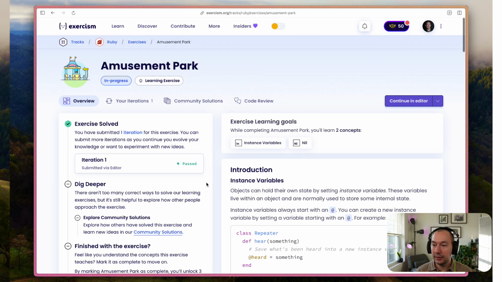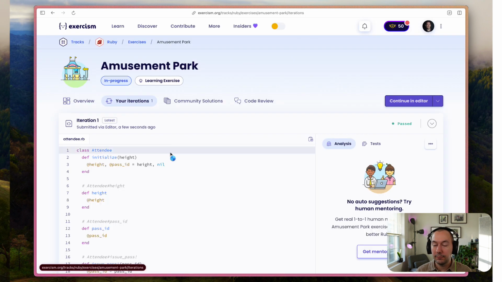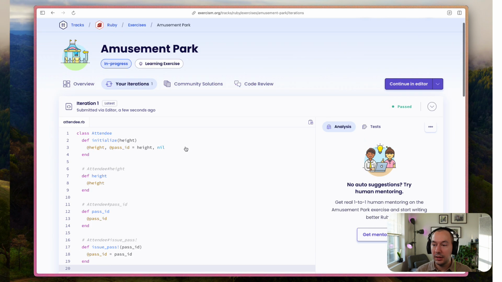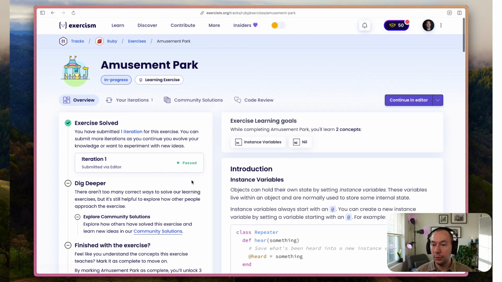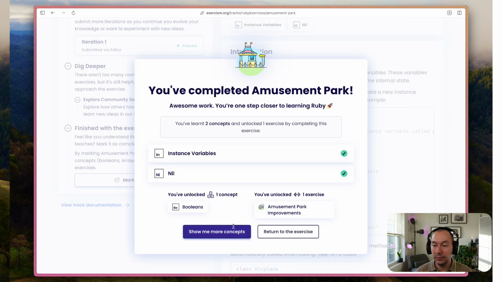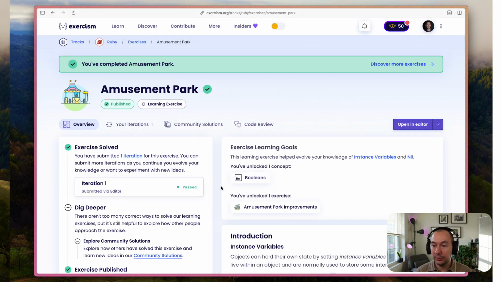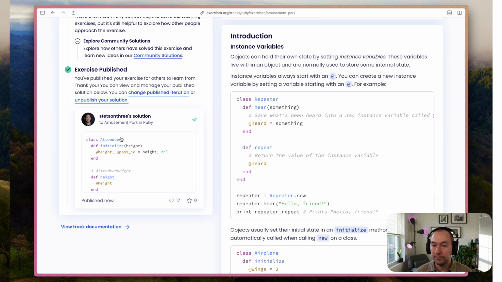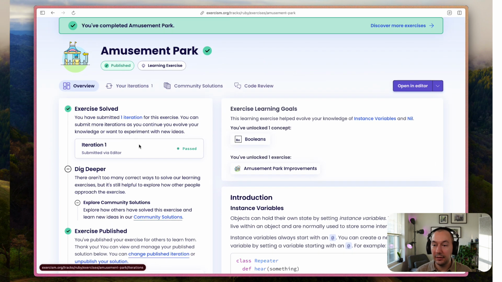So I feel like every time I come to Exercism, things are a little bit different. Yeah, no auto suggestions. That's what I was looking for. So I'm going to submit this. I'm going to mark it complete. I only have one iteration in this case, so cool. I could go back. We're not going to do any further exercises during this video, but now I have submitted that.